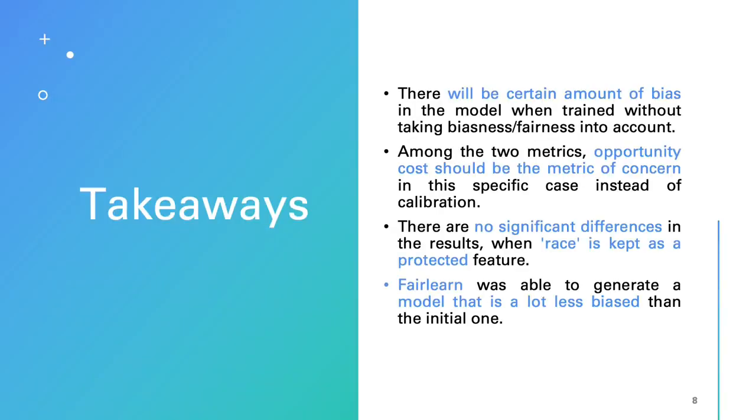A few takeaways to conclude this project. There will be a certain amount of bias in the model when trained without taking bias or fairness into account. Also, among the two metrics that we calculated, opportunity cost should be the one of concern in this specific case instead of calibration. And there will be no significant differences in the results when we keep race as a protected feature. But in case of using FairLearn, we were able to generate a model that was a lot less biased than the initial one.